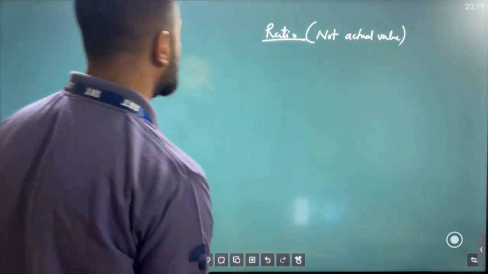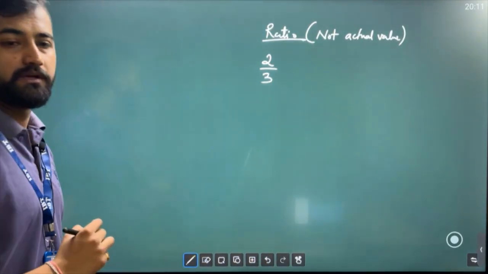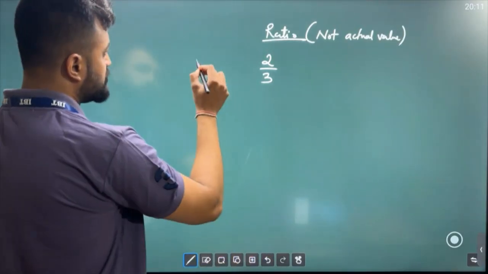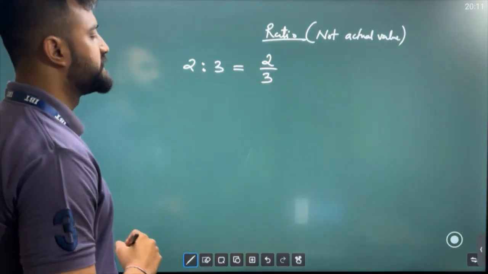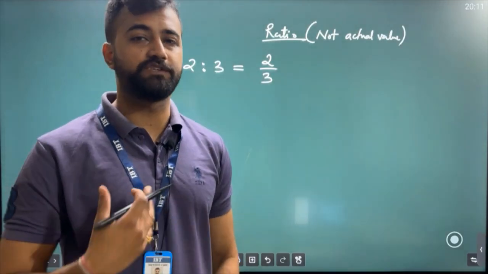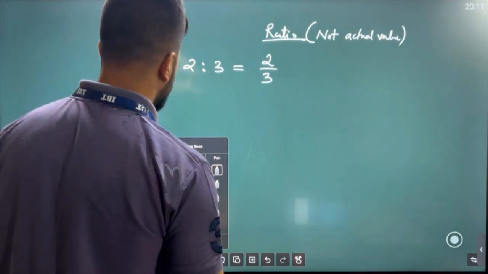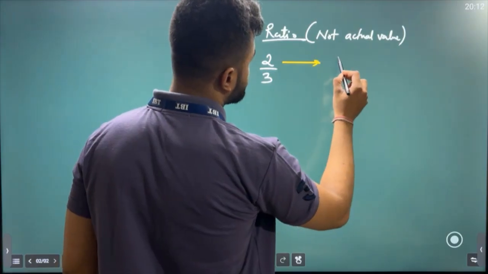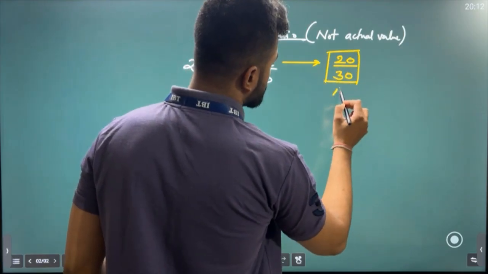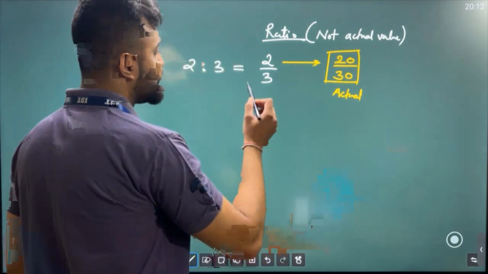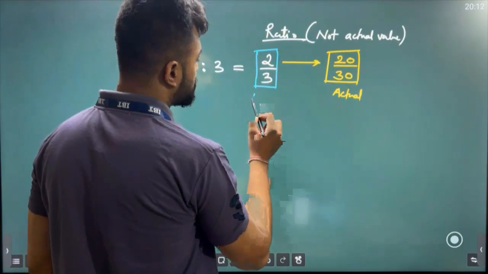For example, if I write 2/3, this is a ratio. The way of writing it is like this, 2:3. This thing can be written like 2/3. This is a ratio, so this is not the actual value. What is the actual value? The actual value must have been something else. Suppose the actual value was 20 divided by 30. This was the actual value. But whenever I write something in terms of ratio, these are not my actual values.